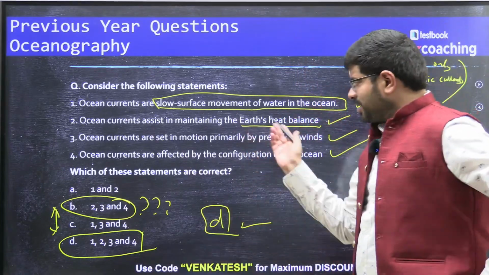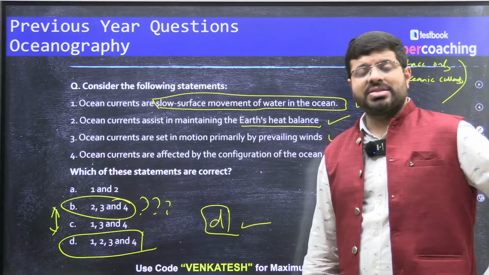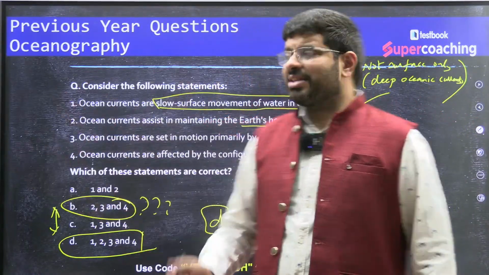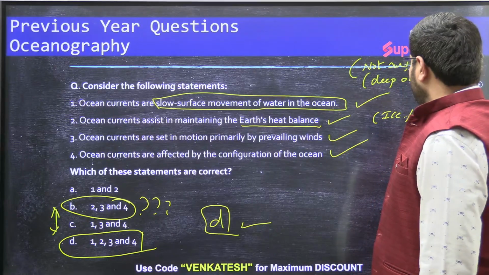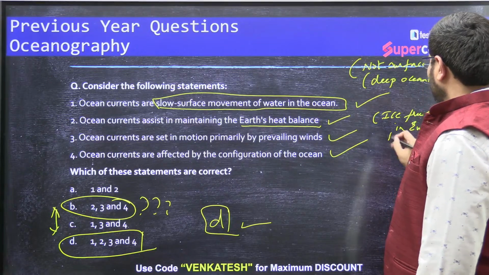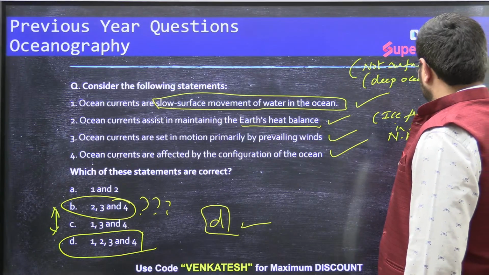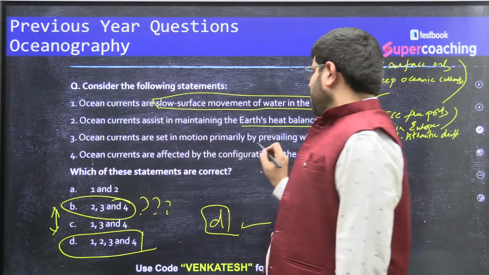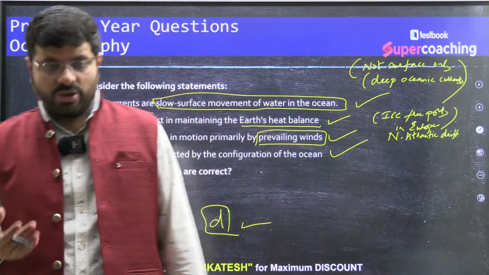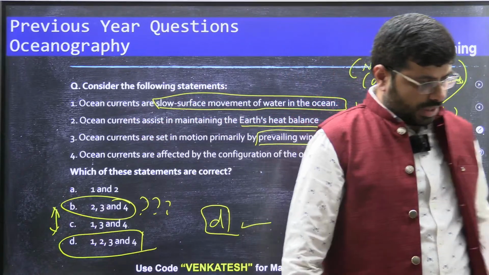The second, yes, they are part of balancing the Earth's heat balance. Tropical regions receive more heat, temperate regions receive less heat, and they are balancing out. That is the reason why you have ice-free ports in Europe, by the North Atlantic drift. Ocean currents are set in motion primarily by prevailing winds. Yes, it is the prevailing wind, the insolation factor, and the Coriolis force which push the water to move in one direction. Right? So that is the thing.